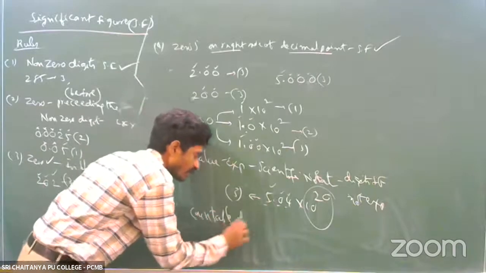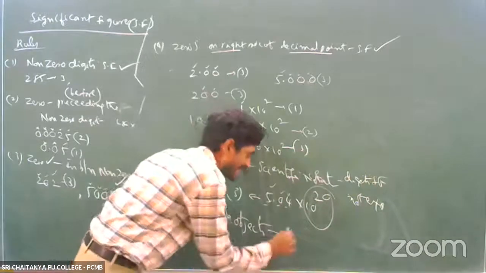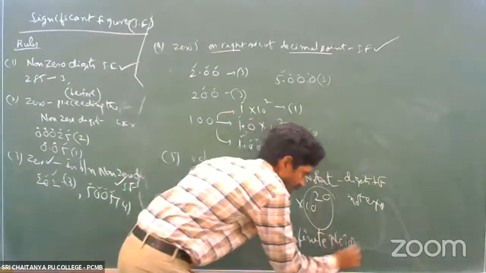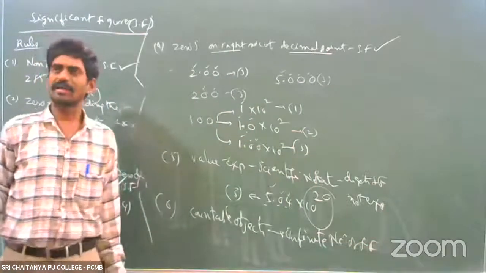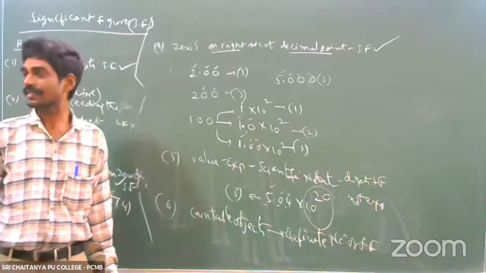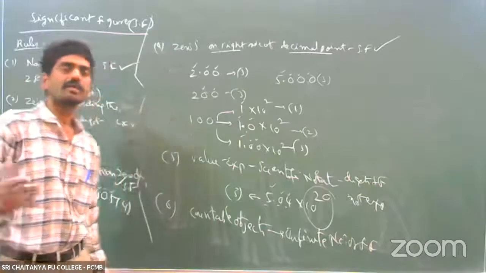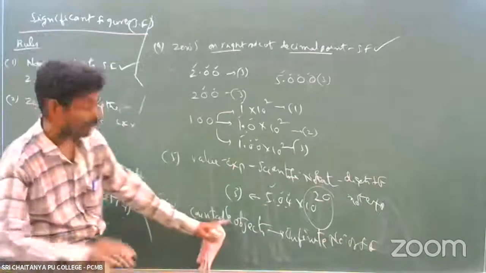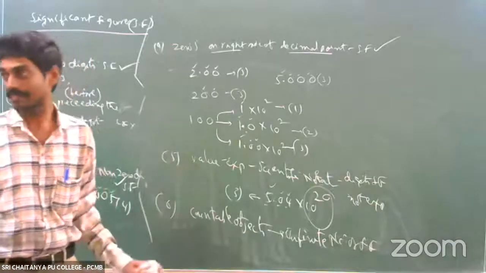Right. If the value is for countable objects, the countable objects have an infinite number of significant figures. For example, a dozen of bananas. A dozen of bananas means 12. How many significant figures are there? Infinite significant figures. And maybe 20 balls are there. How many significant figures? Infinite number of significant figures, because it is related to objects. So infinite number of significant figures are there.